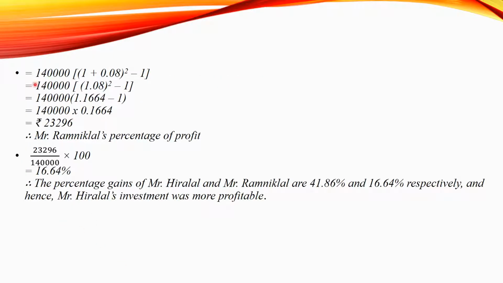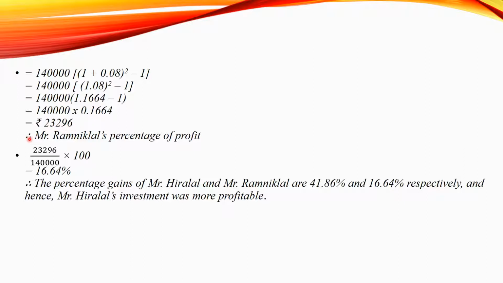So that is equal to 1,40,000 multiplied to 1 plus 0.08 raised to power 2 minus 1. Now 1.08 whole square is 1.1664 minus 1 inside the bracket multiplied to 1,40,000. So 1,40,000 multiplied to 0.1664, we will get it as 23,296.